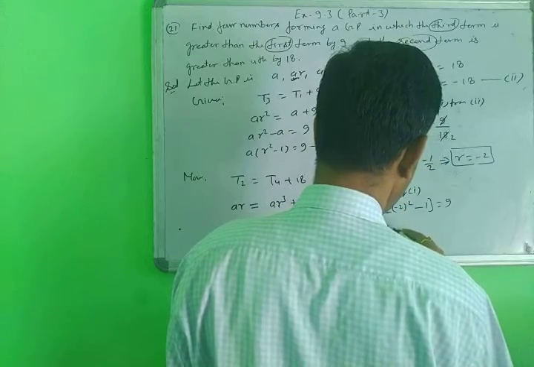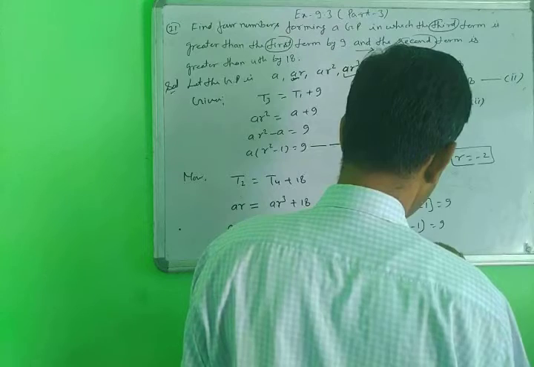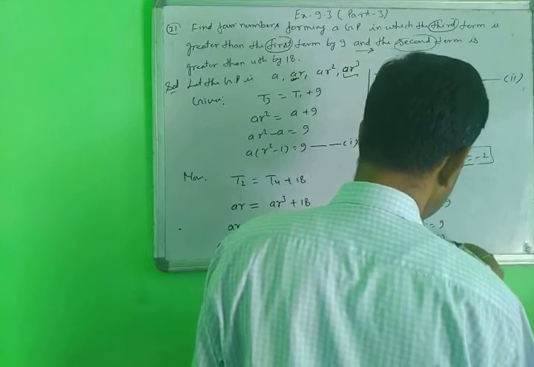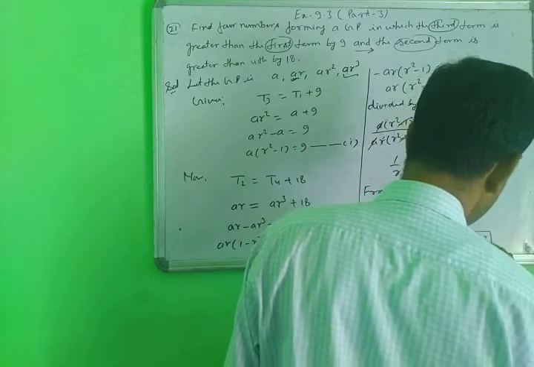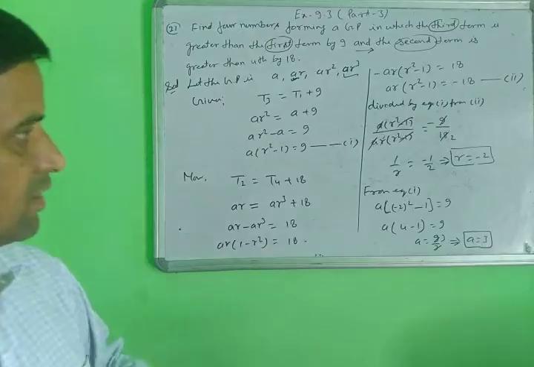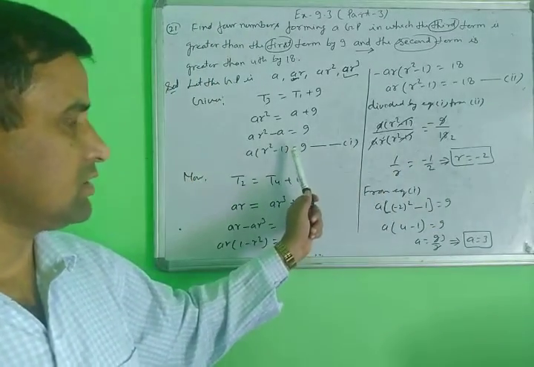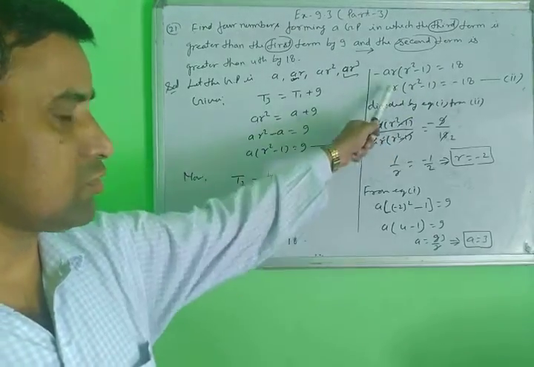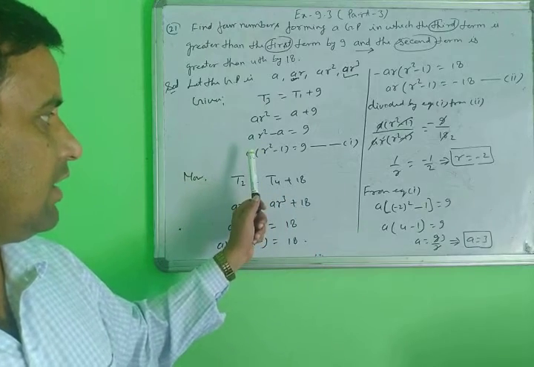A times 4 minus 1 equals 9. A equals 9 upon 3. This one is cancelled. So the value of A equals 3. Now look here: you are putting R equal to minus 2 in equation first. It does not matter whether you use first or second; any one equation you put, you will get the value of A. Suppose you are putting the value of R here.